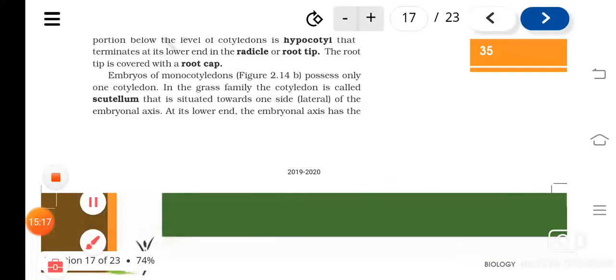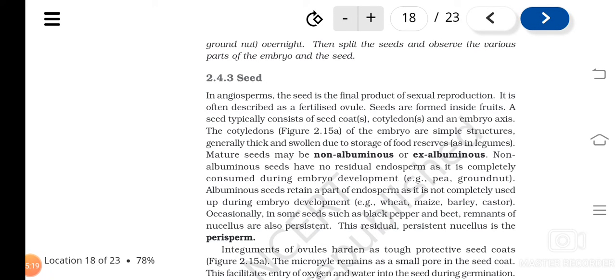In angiosperms, after sexual reproduction, the product that is formed is the seed, isn't it? So what is actually a seed? Seed is a matured ovule, isn't it? It's a fertilized ovule. And you can see seeds inside the fruits in angiosperms, and that's why we call them angiosperms. Gymnosperms, we call them what?